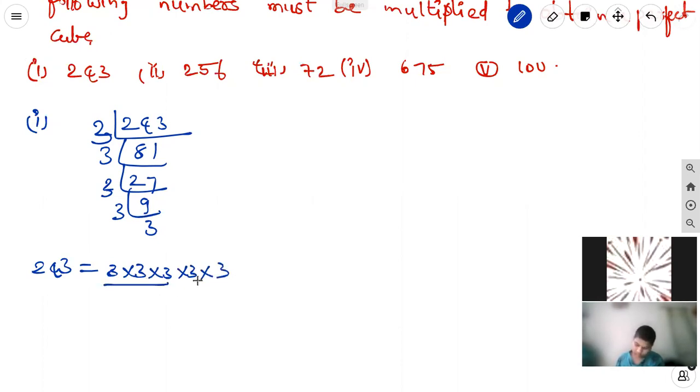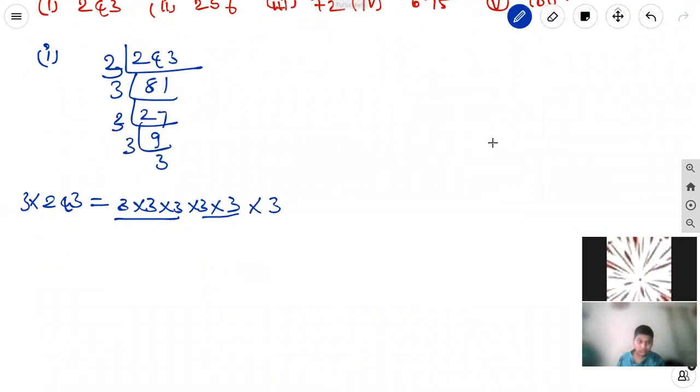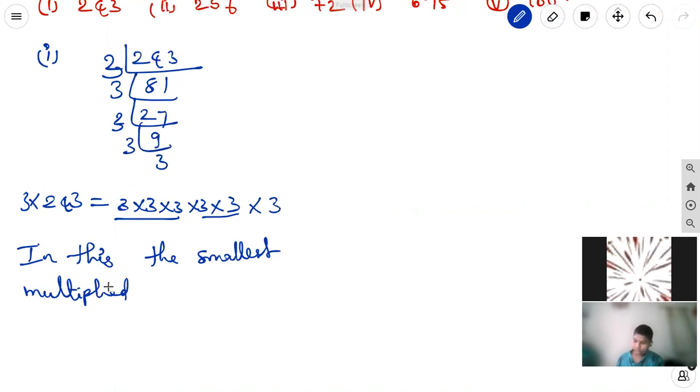So 3 is in one triplet, but one more pair is not in a triplet, that is 3 into 3. We need one more 3. So the smallest multiplying number is 3. We should multiply the left side and right side with 3.